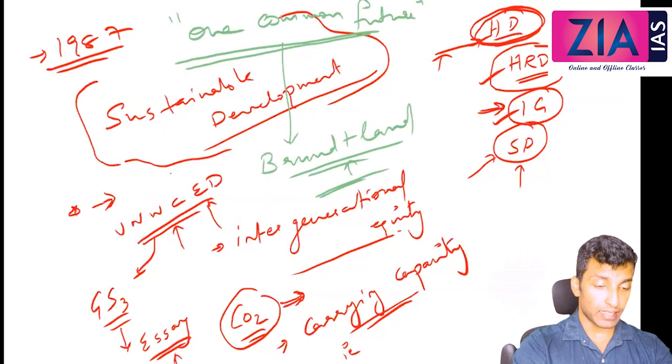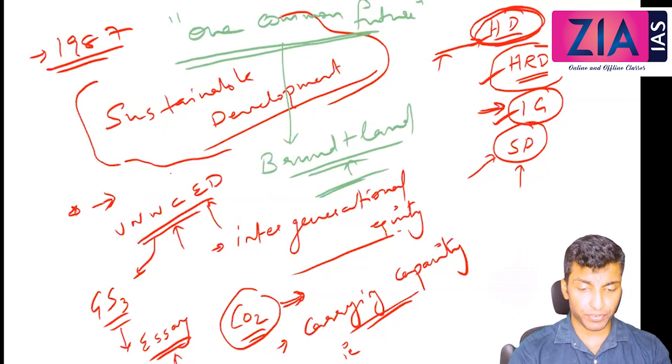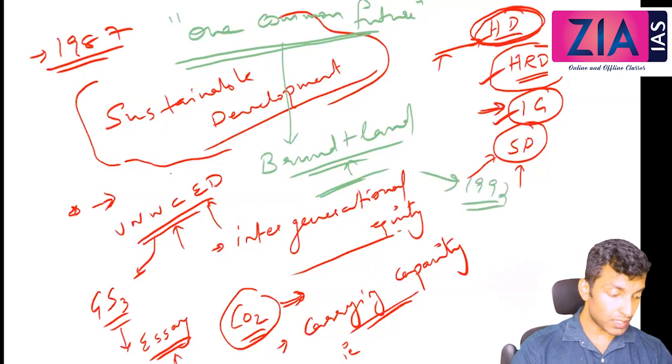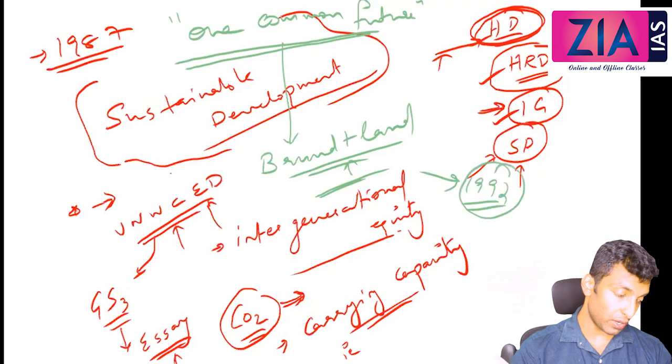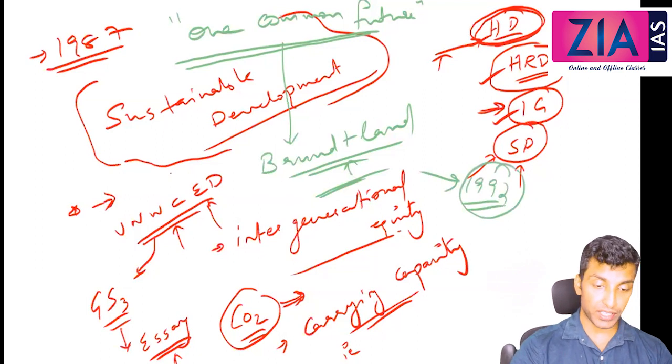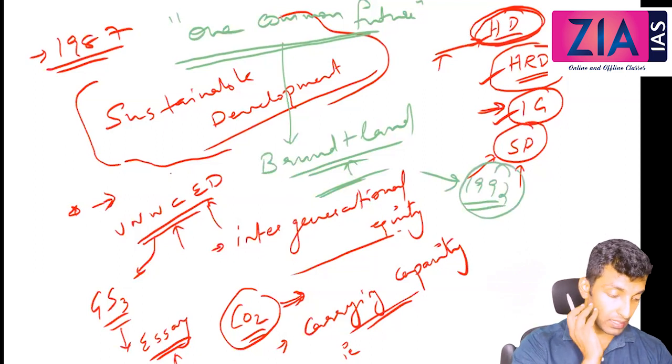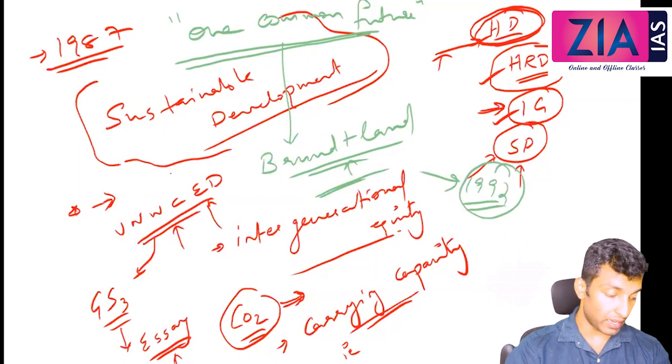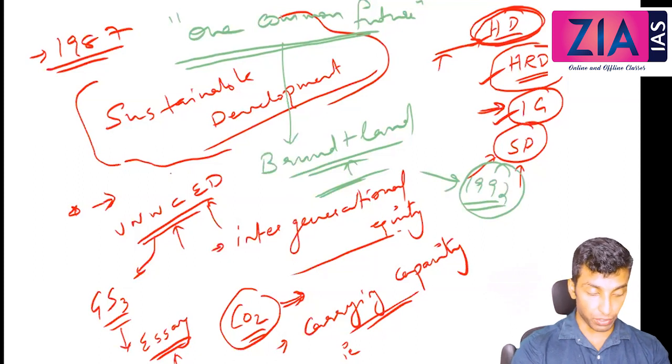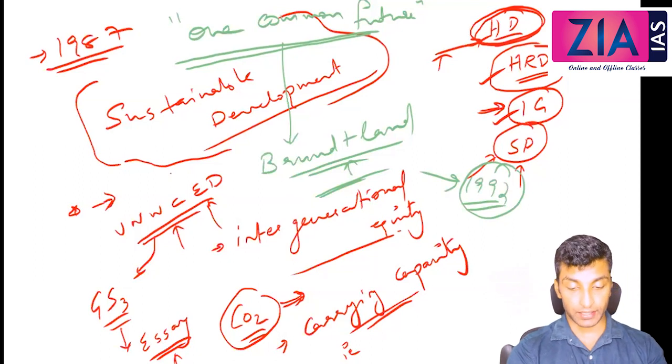So in 87. In 92, what is the significance of 1992? Earth Summit, which is more important. I am expecting that all these things you will be covering in your ecology. So the Brundtland Commission defined sustainable development in this way: the development that meets the needs of the present without compromising the ability of the future generation to meet their needs.